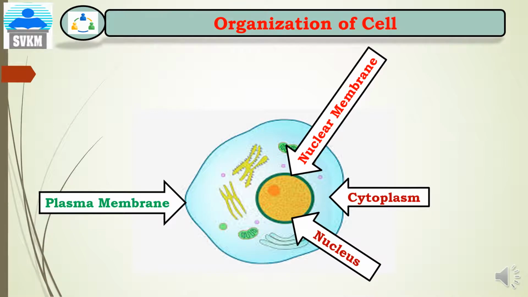Next, the cytoplasm is separated from the extracellular fluid or the other cells by a membrane called the plasma membrane, also called the cell membrane. The various components present in the cell, that are water, electrolytes or ions, lipids, carbohydrates, are embedded or dissolved in the cell cytoplasm. They are called the protoplasm.